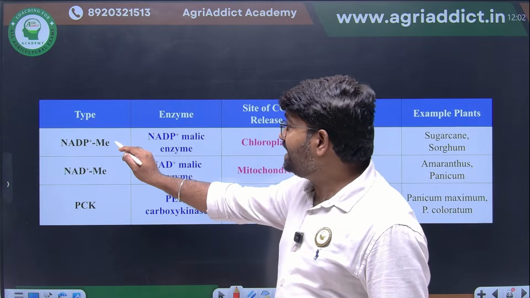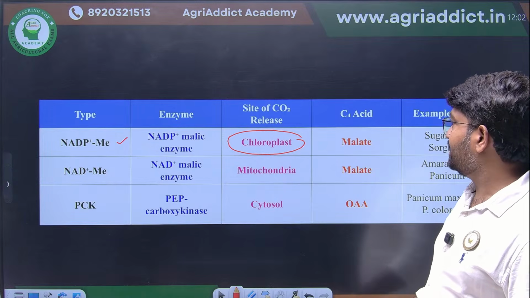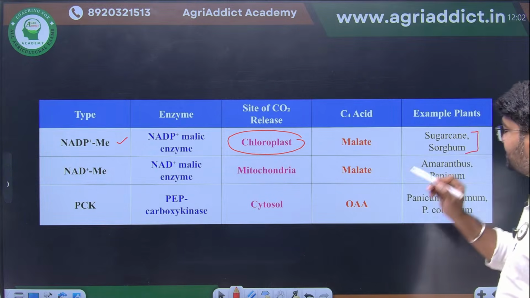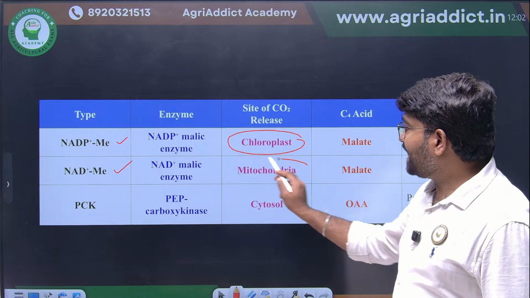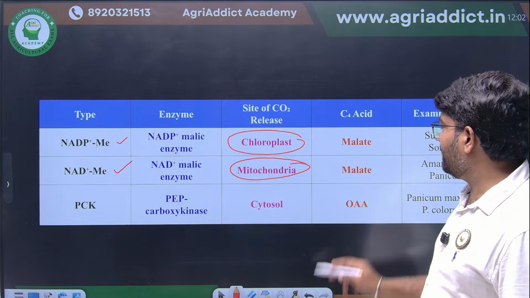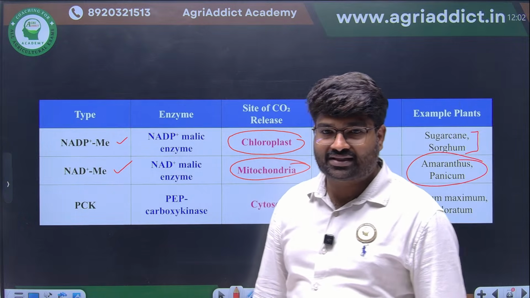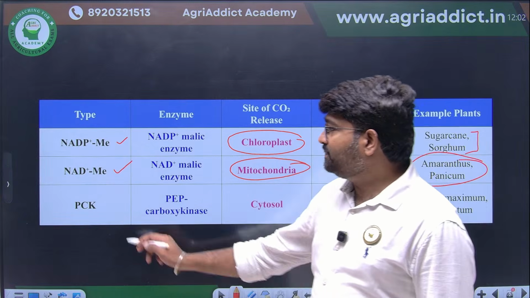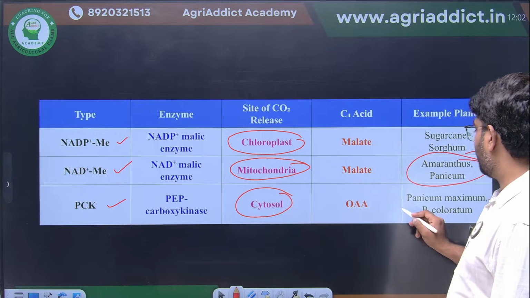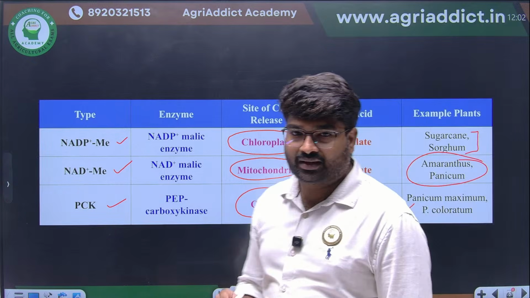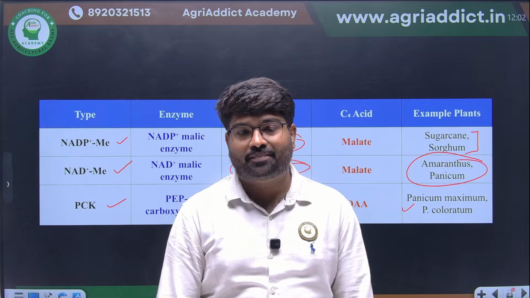NADP malic enzyme: the primary site of CO2 release is the chloroplast. The typical examples are sugarcane and sorghum. NAD malic enzyme: the primary site of decarboxylation is the mitochondria. Examples are Amaranthus and Panicum repens. And PCK type: the decarboxylation will happen primarily in the cytosol, and the examples are Panicum maximum and Panicum coloratum. These are the typical examples for PCK type.